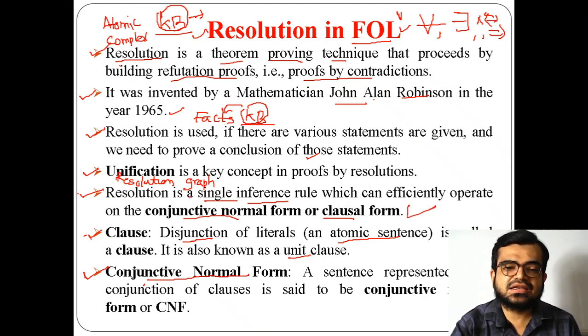This resolution technique will operate on CNF, but our input will be in first order logic. So we need to convert this first order logic into CNF, that is conjunctive normal form, so that this conjunctive normal form will act as an input for resolution in order to perform the process of unification.